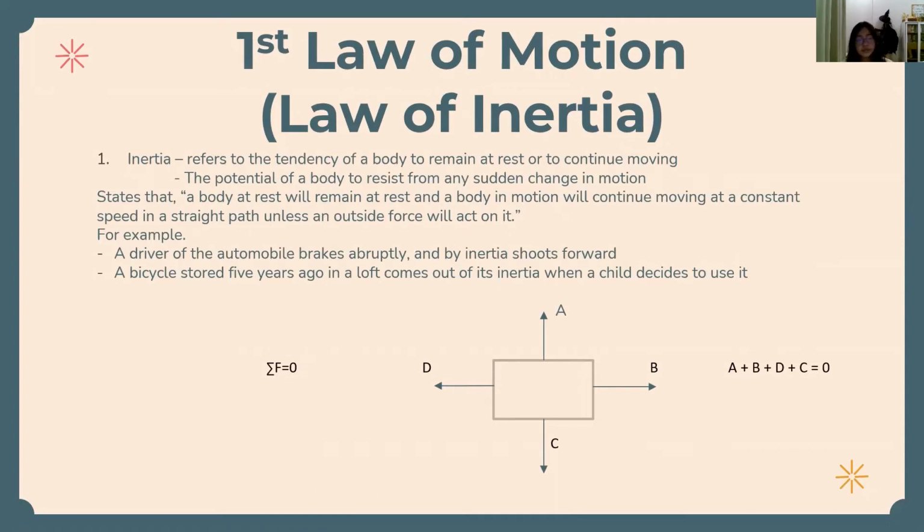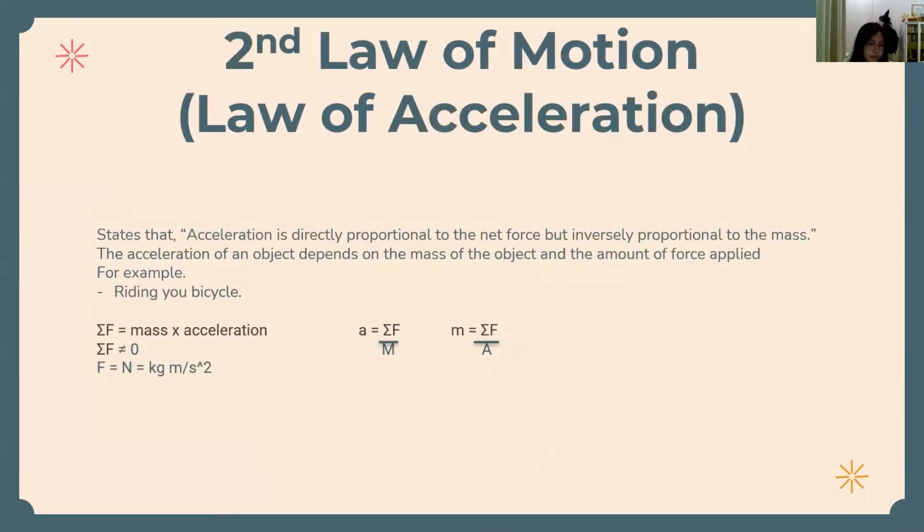An example of this first law of motion is, firstly, a driver of an automobile brakes abruptly and by inertia shoots forward. So when a driver is driving a car and the automobile suddenly brakes abruptly, the person will go to the front. Secondly, a bicycle stored 5 years ago in a loft comes out of its inertia when a child decides to use it. As you can see from the graph here, sigma F becomes 0. So it means that the total of the force is 0, and so the object doesn't move, or there is no acceleration.